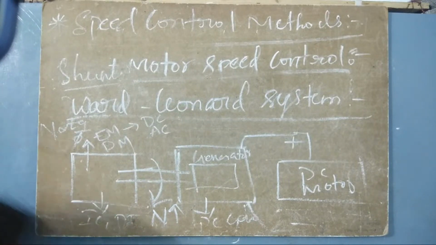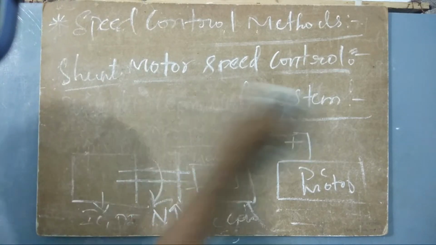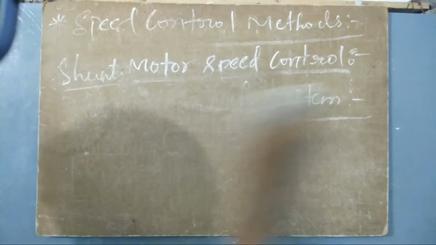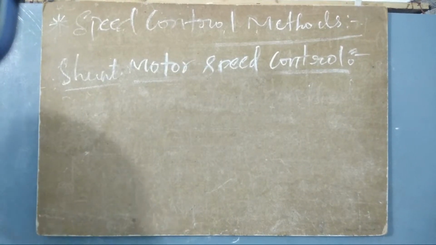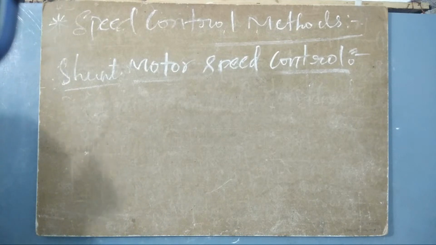And then what is the other thing that we are using here? What is the other method that we have for controlling the shunt motor? That is armature control. What is that one? Armature control. So in armature control, what is going to be changed?